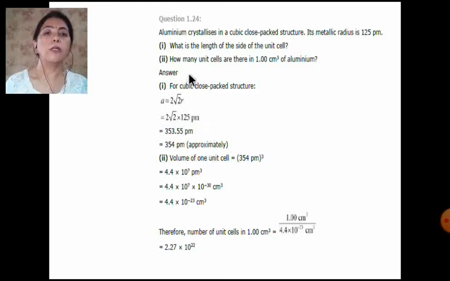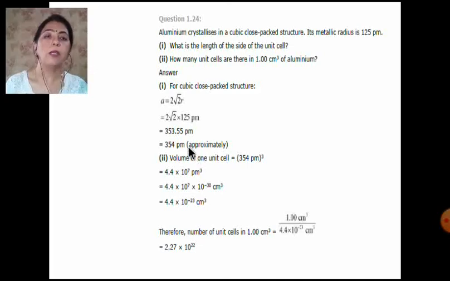Now the second part is, how many unit cells are there in 1 centimeter cube of aluminium? The volume of the aluminium piece is given as 1 centimeter cube. Now you have the edge length of the unit cell in picometers. First of all you have to find out the volume of the unit cell. Volume of the unit cell will be a cube.